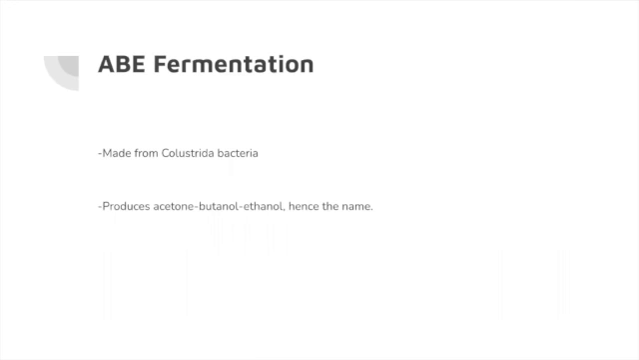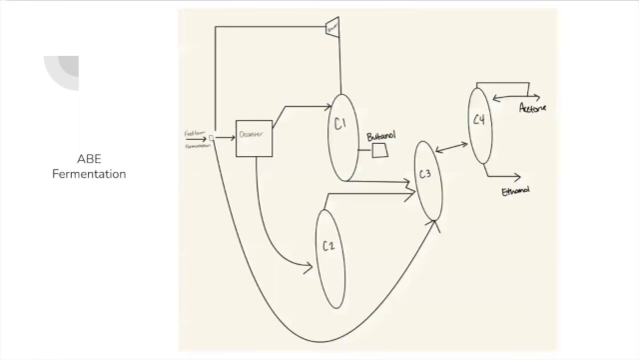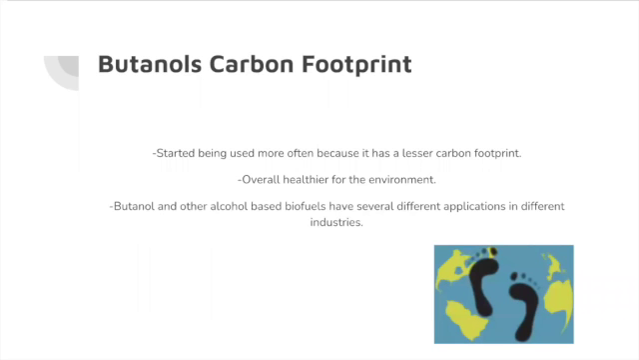So ABE fermentation is a bacterial fermentation, and it's made from the Clostridia bacteria, and it produces ABE, which is acetone, butanol, and ethanol. This is kind of what the ABE fermentation process might look like. So butanol is here, and then acetone and ethanol are here. So since you can get all three of these out of one, it's a very widely known and used fermentation process.